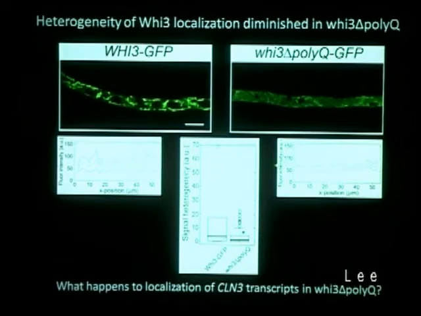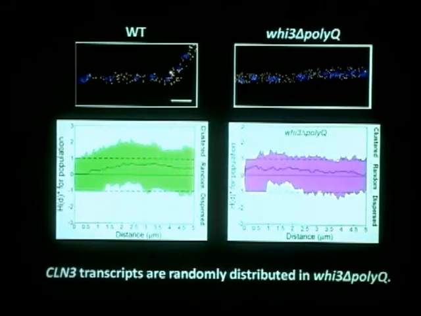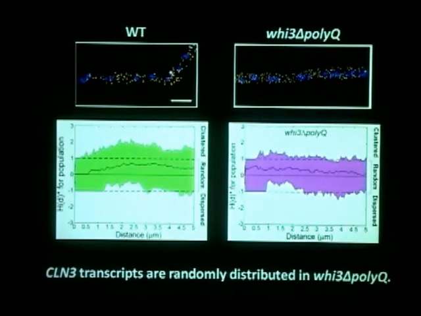Then, is this localization connected to, and does it affect, the localization of Cln3 mRNAs too? The answer is yes. We've done single molecule FISH, and you can see that the Cln3 mRNA localization is randomly distributed and not clustered like in the wild type.